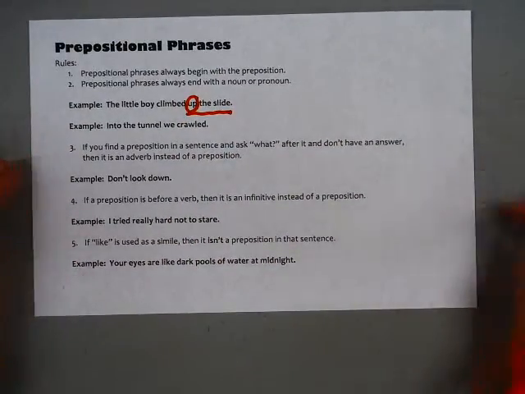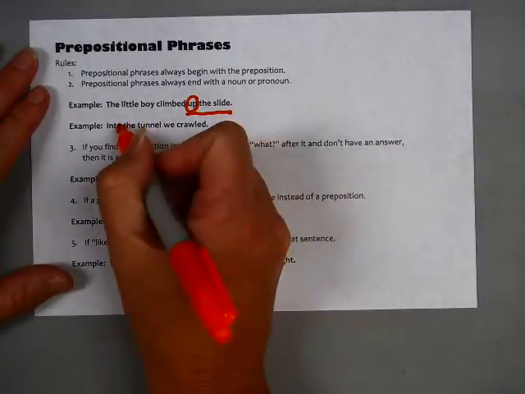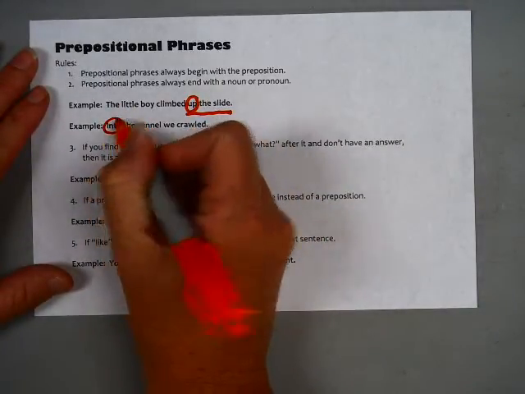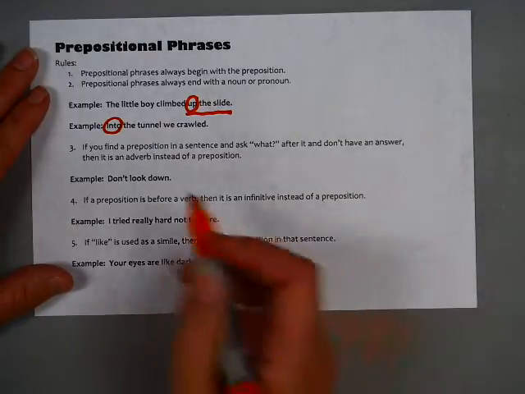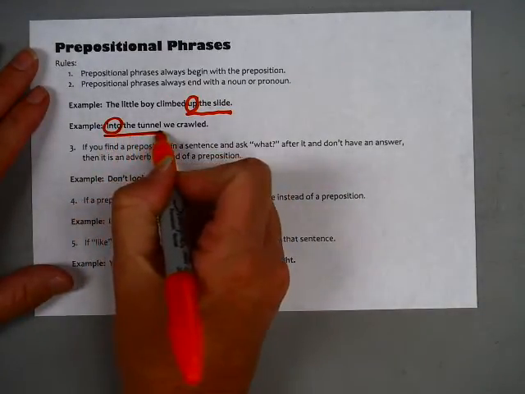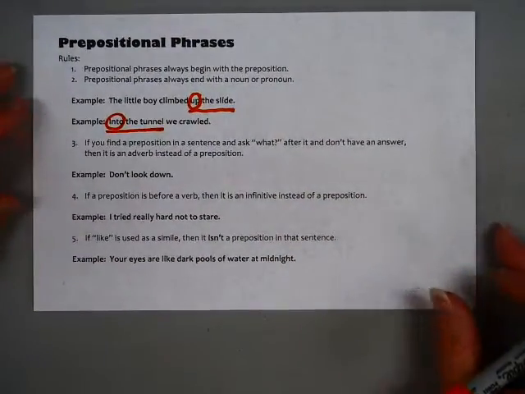Into the tunnel we crawled. Again, if you consult your memory or your list, you will realize that into is a preposition. So we're going to circle that one. And then again, preposition what? Into what? Into the tunnel. Tunnel is a noun. So into the tunnel is your prepositional phrase in that sentence.